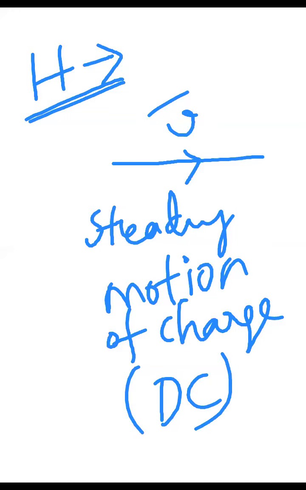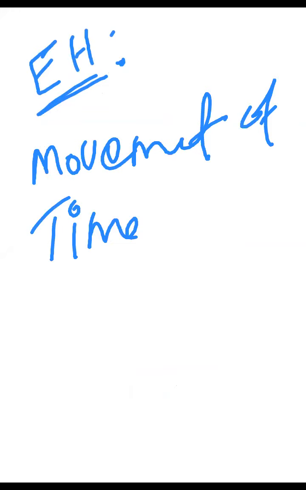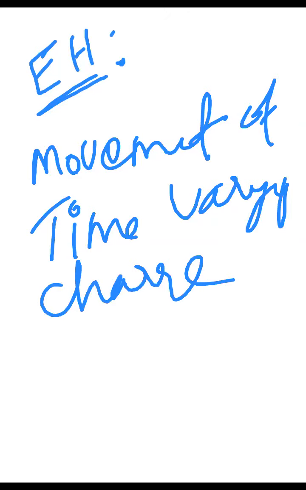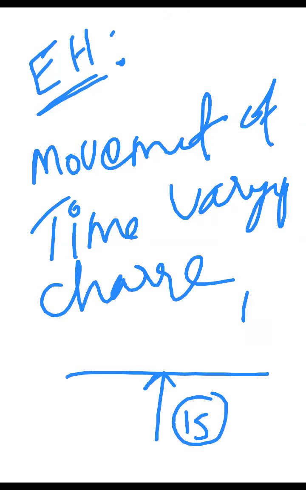Next, how can I make an electromagnetic field? That is the movement of time varying charge. What does that mean? This is a wire, and I am observing this point. Say in the first second, suppose 100 charges go. In the next 1 second, suppose 200 charges go. In the next 1 second, maybe 50 charges go.